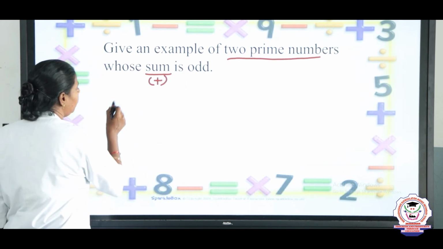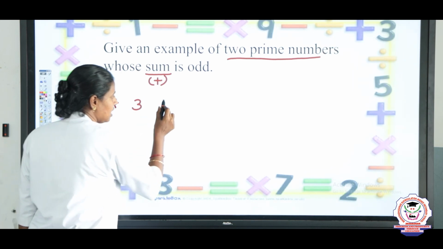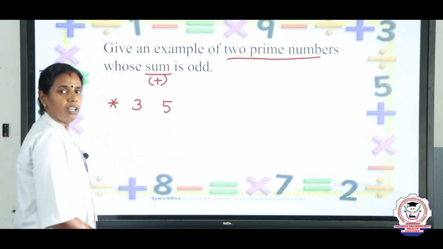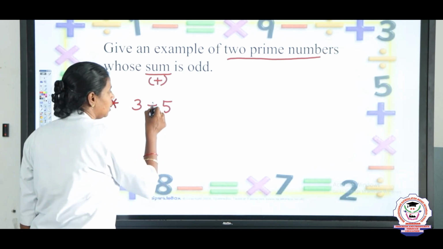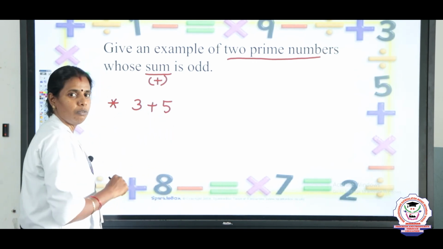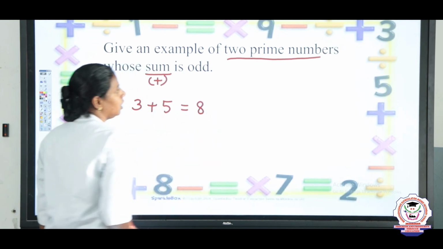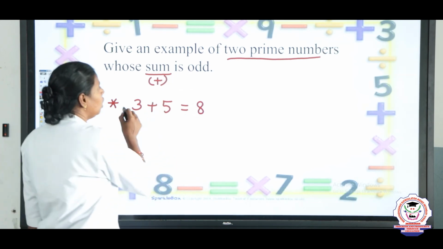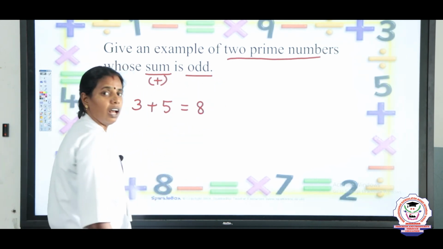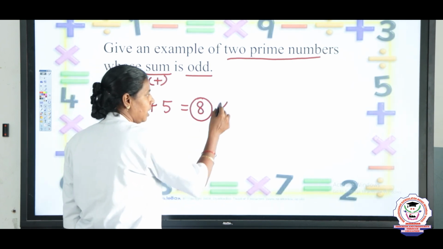Yes, for example, what shall we take? 3 is a prime number, yes, and 5. And we are going to find the sum. Sum means addition. So, 3 plus 5. What is the answer for this? 3 plus 5 equals 8. So, is it an odd number? No. They ask us to give the answer as an odd number. 8 is an even number.